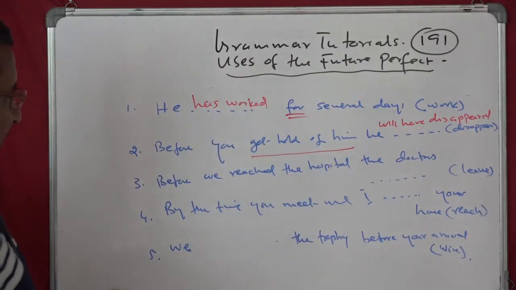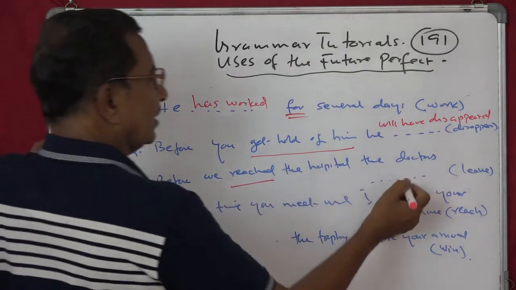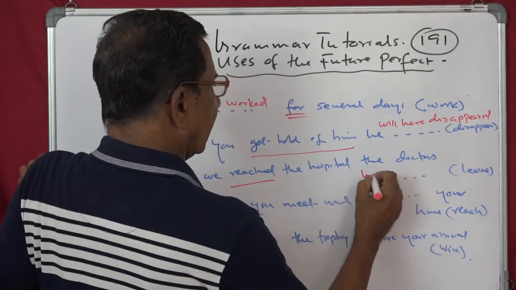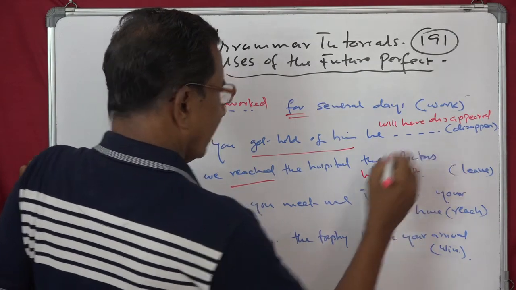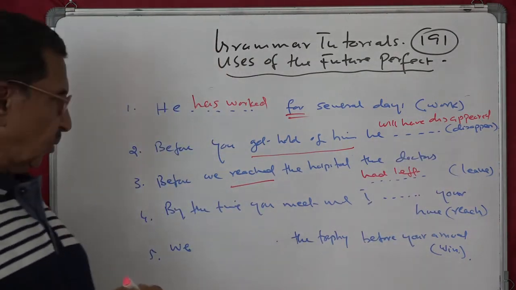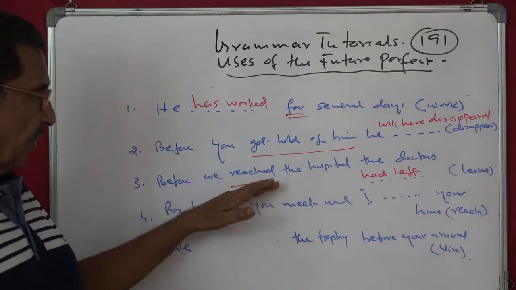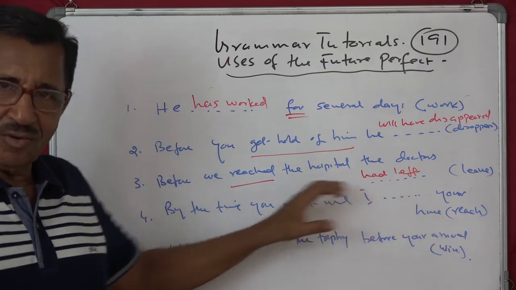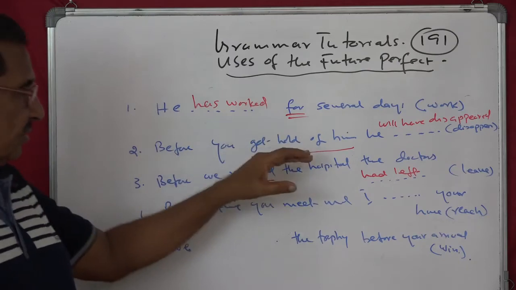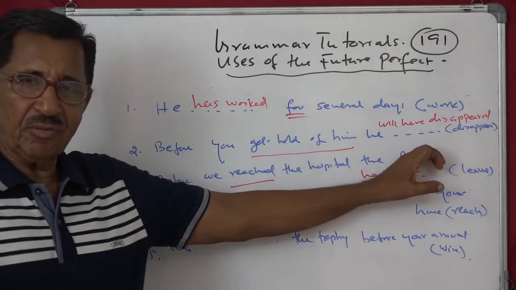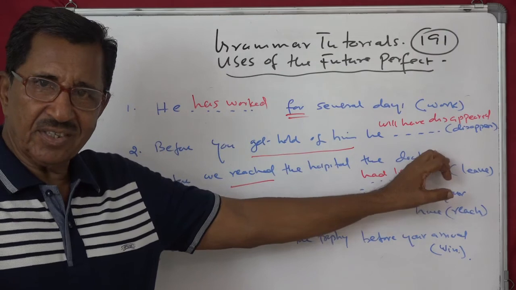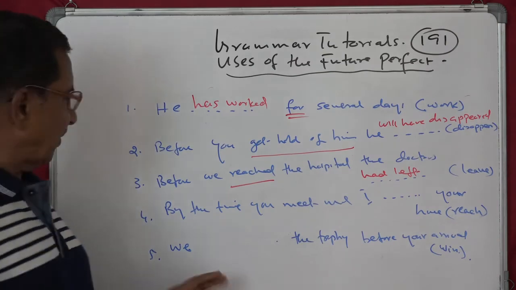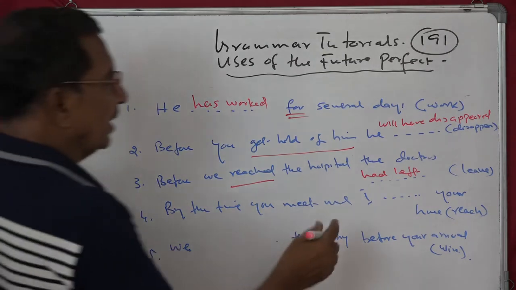Third one. Before we reached, so past tense. Naturally, the second part will be past perfect. The doctors had left. So that's a clue. With the simple past, naturally there will be past perfect, when you have got two past actions. Here, present, and the next one will be future perfect, because both refer to future actions. Listen.